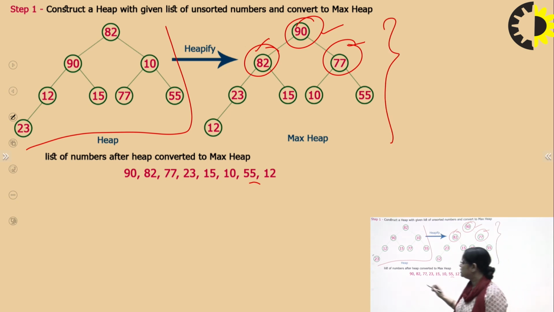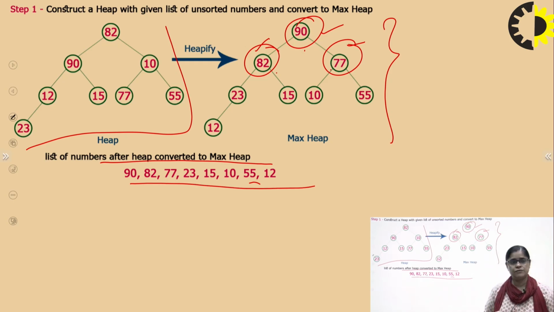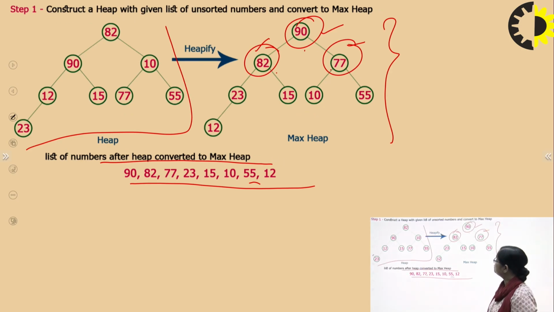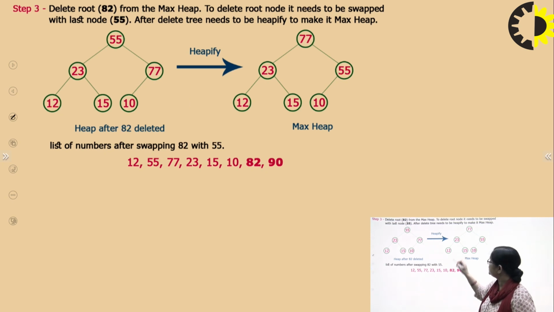So the list of numbers after converting to the max heap is, if you see, 90, 82, 77, this is the heap. This is after converting to the max heap. Now step 2: if I want to delete the root node 90 from this, what we are going to do is swap it with the last node.